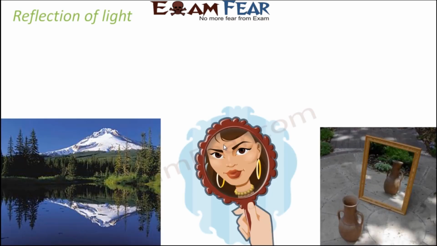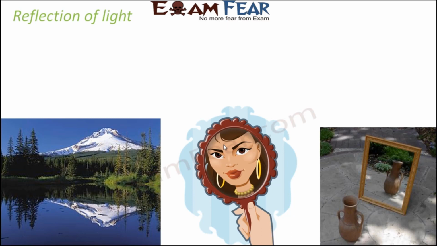Let us now talk about a very important phenomenon associated with light, that is reflection of light. Now, in the previous few slides, I already mentioned that whenever light falls on an object, it has three possibilities to interact. Either it gets reflected or absorbed or transmitted. So I'll give you examples of a few scenarios where we see that light gets reflected.